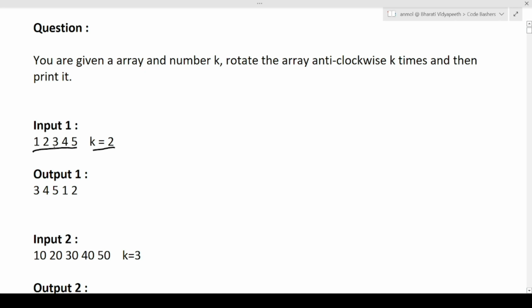So what will be the answer? If you rotate the array k times, that is k equal to 2 times, anti-clockwise, the answer will be 3 4 5 1 2. I hope this is clear to you because in the first anti-clockwise rotation, 1 will go to the last, so the resultant array will be 2 3 4 5 1, and in the second rotation 2 will go to the end and it will become 3 4 5 1 2, and this will be the resultant array.